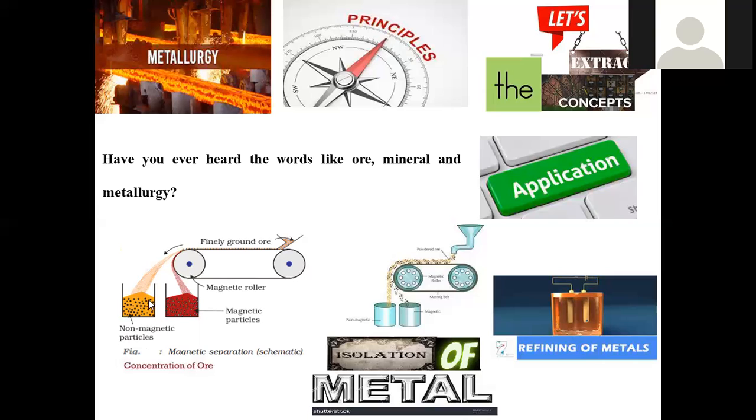So in that manner we can separate based on magnetic property. Obviously, iron is a ferromagnetic material, so we can separate it based on its magnetic property, and non-magnetic compounds are discarded, separated. This is the kind of system we can easily apply for concentration of ore, right? So this is one of the methods. I'm not saying this is the only method for concentration.